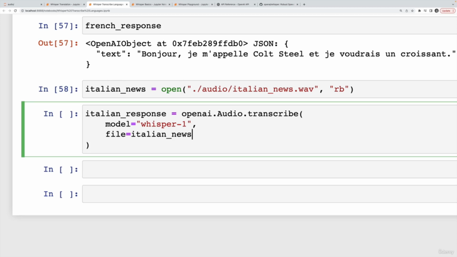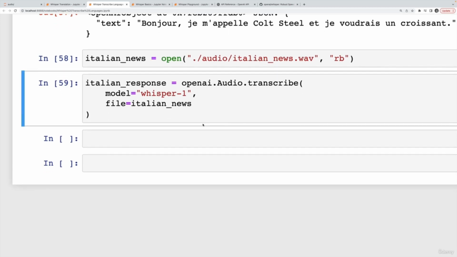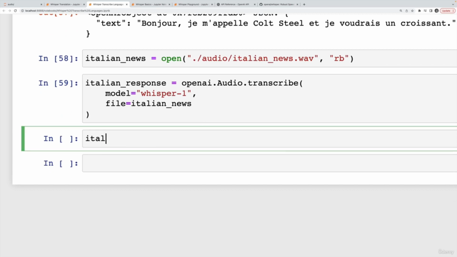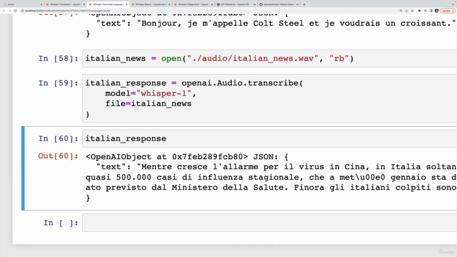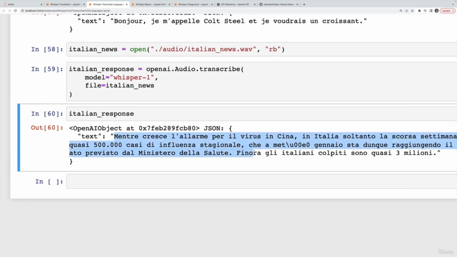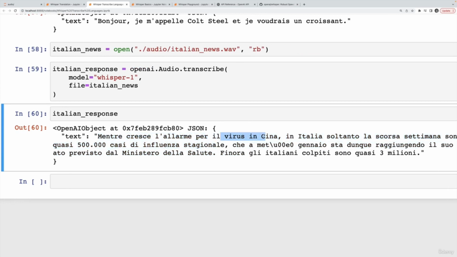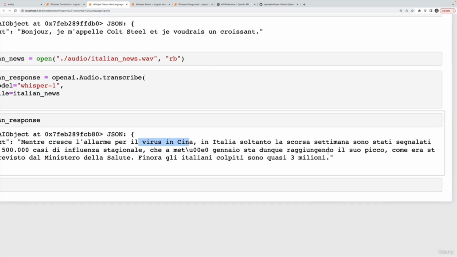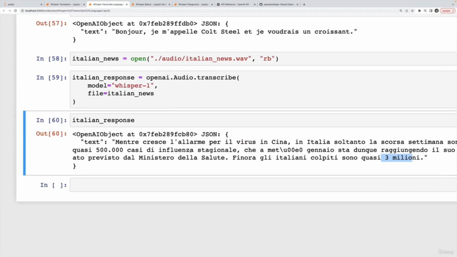It's only like 20-something seconds of news. And if I take a look at the response, no. Here we are. So I don't speak Italian, you can tell: virus in China, 3 million something, influenza, 500,000 cases. So something around the coronavirus, I believe, although I just recorded the audio without even knowing what it was.